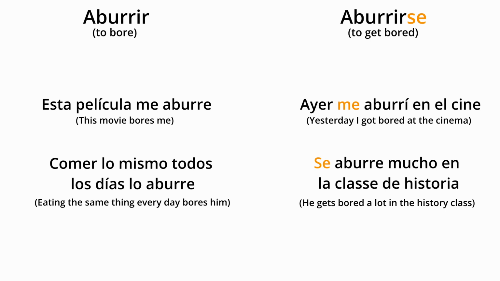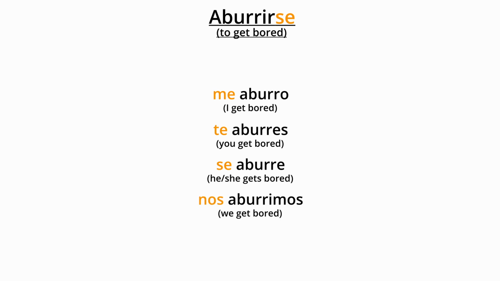Now, you're probably thinking, what the hell? Why are we using the reflexive pronoun me if the verb aburrir is not reflexive? First, you have to remember how reflexive pronouns work. For that, let me show you how they are used with the reflexive verb aburrirse. So we've got me aburro, te aburres, se aburre, nos aburrimos, se aburren. I hope you remember that reflexive pronouns have to match the subject they are referring to. As you can see, the reflexive pronoun me can only be used with the first person form of the verb aburrir, which is aburro, not aburre, right?